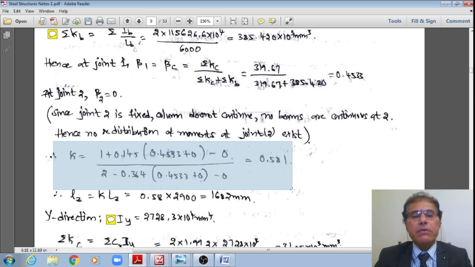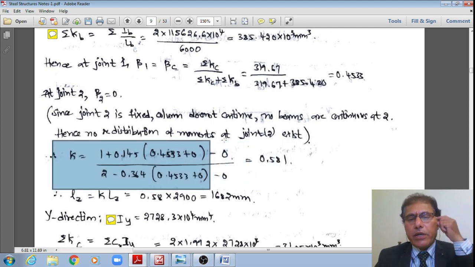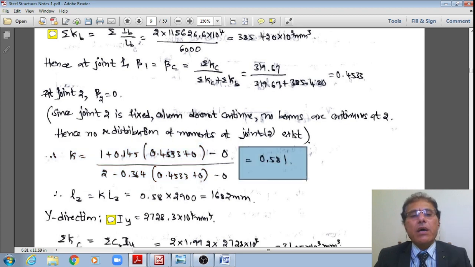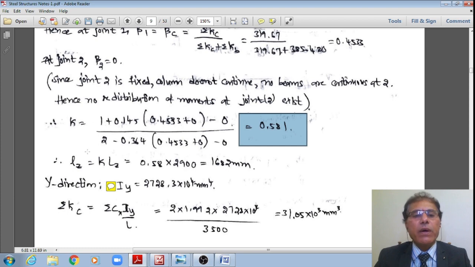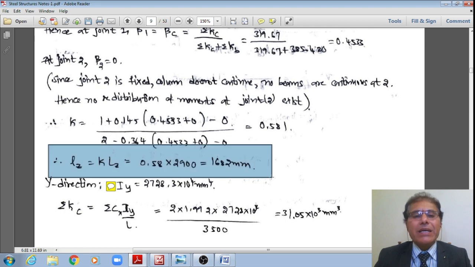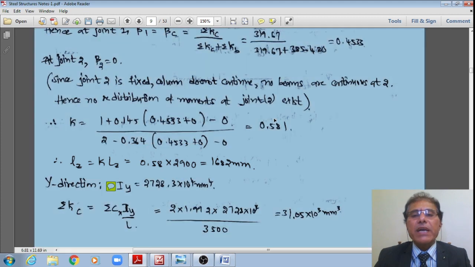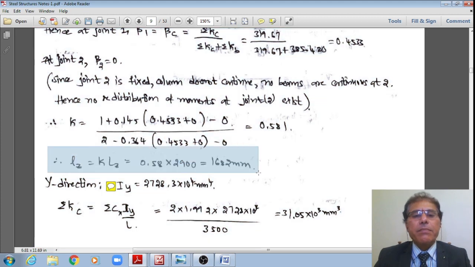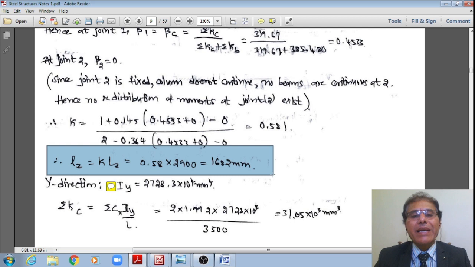Because beta 2 itself is 0, that last term will not come into picture, therefore the ratio will work out upon substitution of beta 1 into this formula. This K value will work out to 0.581. Therefore, the effective length in the major direction, z direction, is equal to this effective length factor 0.581 multiplied by 2900 unsupported length. This we already calculated. Please see, unsupported length, right?